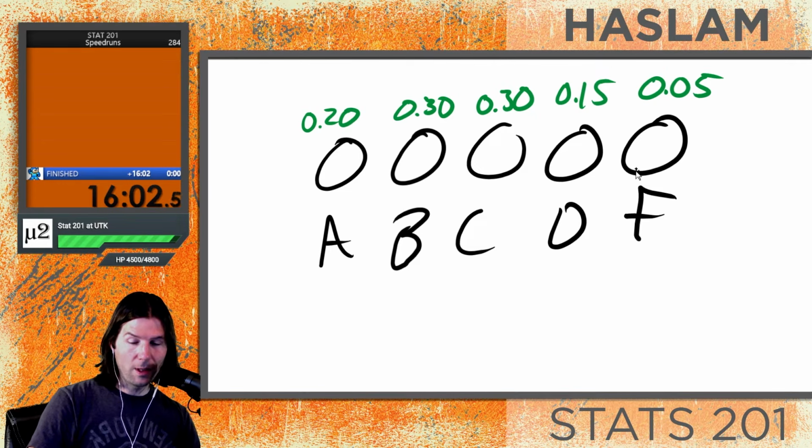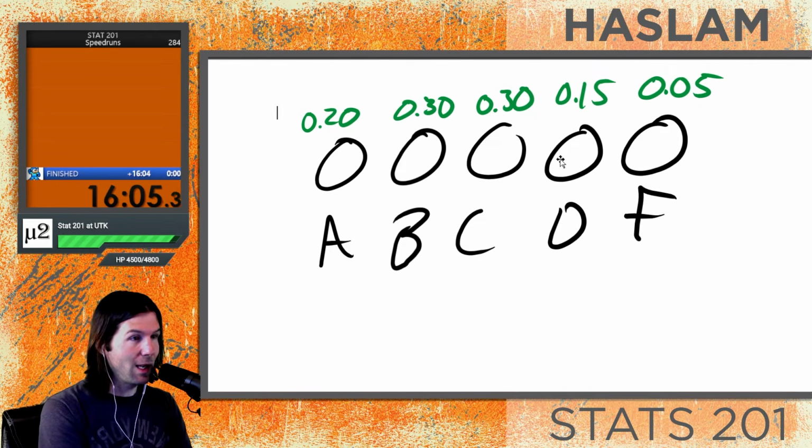But take a look. What do we get if we say, what is the probability you make an A or a B?